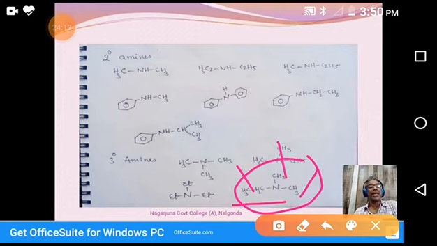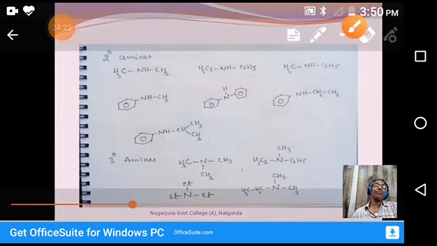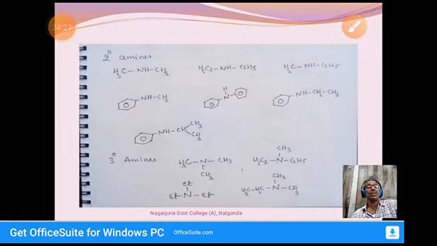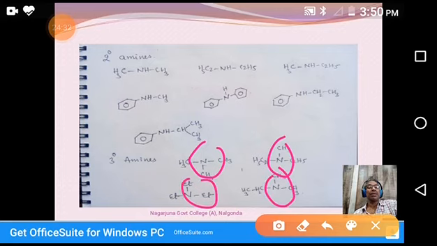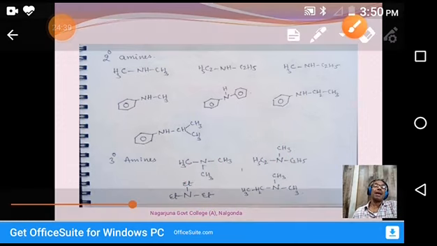That is ethanamine. So N,N-dimethyl ethanamine. This is the naming system of tertiary amines. All these are tertiary amines because nitrogen has no hydrogen. That's why they are classified as tertiary amines.